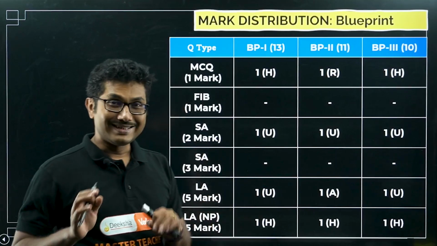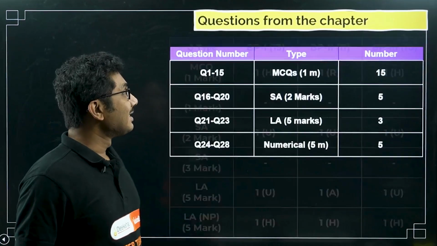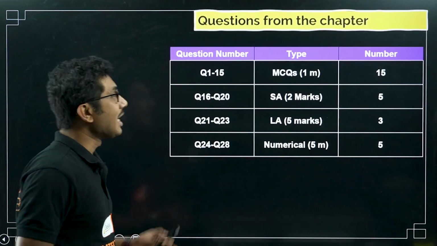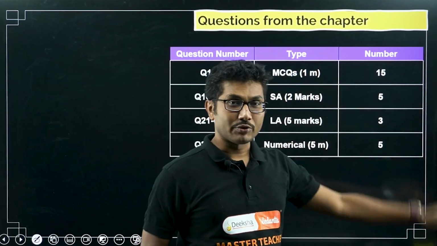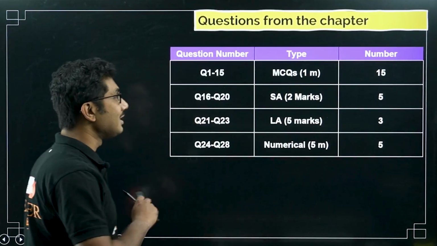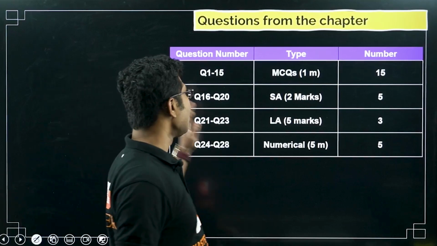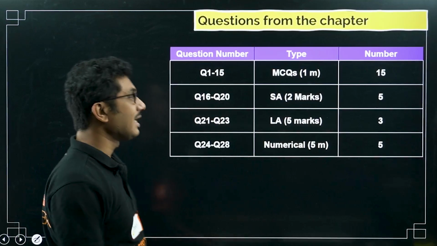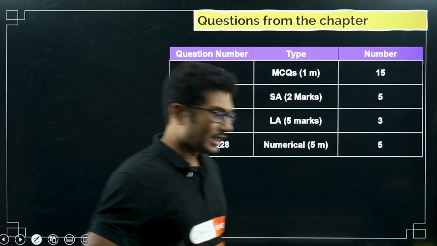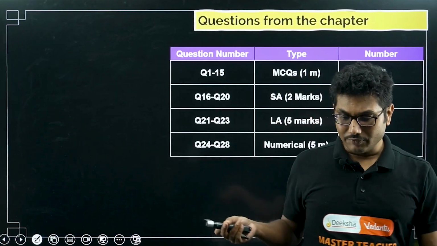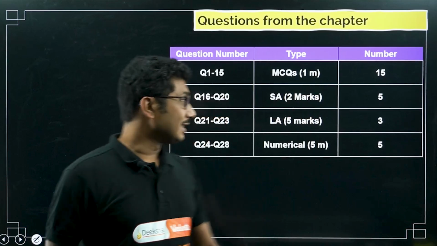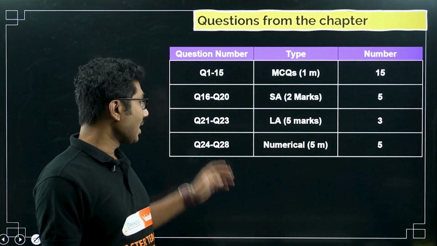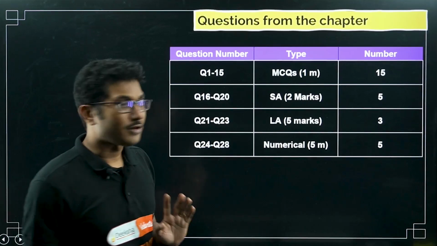Now let's discuss what all we are going to discuss in our lecture today. We are going to discuss 15 MCQ questions, no fill in the blanks, because fill in the blanks is not important from this chapter. Then we will discuss 5 2 marks questions, which should be sufficient. I will give you some extra additional tips if that may be helpful. Other than that, we will discuss 3 5 marks questions, very important, and 5 numerical questions from this chapter.